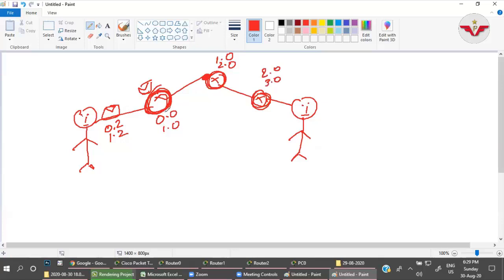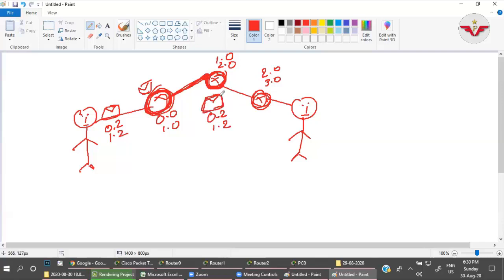So this packet is successfully reaching this router with the information that 0.2 wants to communicate with 1.2, and as this router knows the information about 1.2, the packet is successfully forwarded to that network and reaches this interface. Now it is the turn of this router. When 1.2 responds that yes, I am here, what information will this packet have?